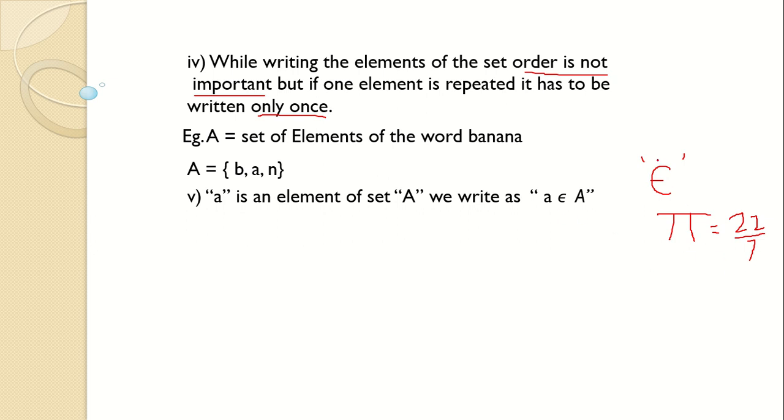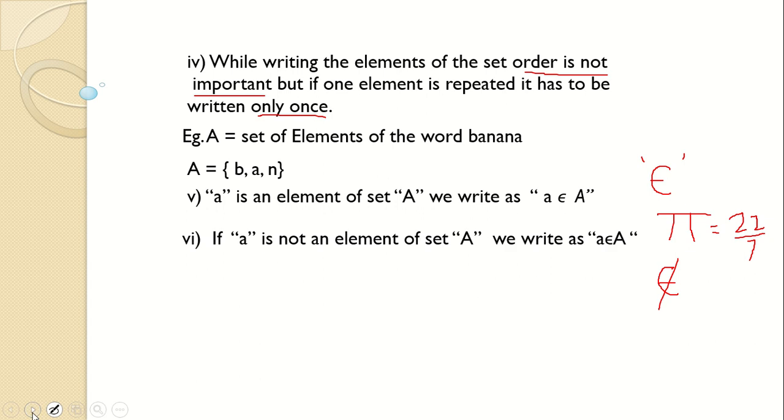So the meaning of this is belongs to, and if a particular element does not belong, then we make an epsilon and put a cross over it. That means does not belong. So if a is not an element of set A, then we write a does not belong to A. See, I have struck that line over it. So it means does not belong to.